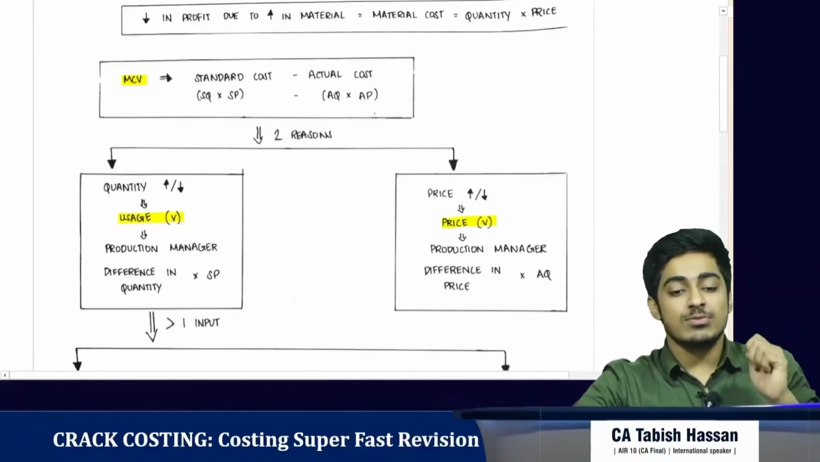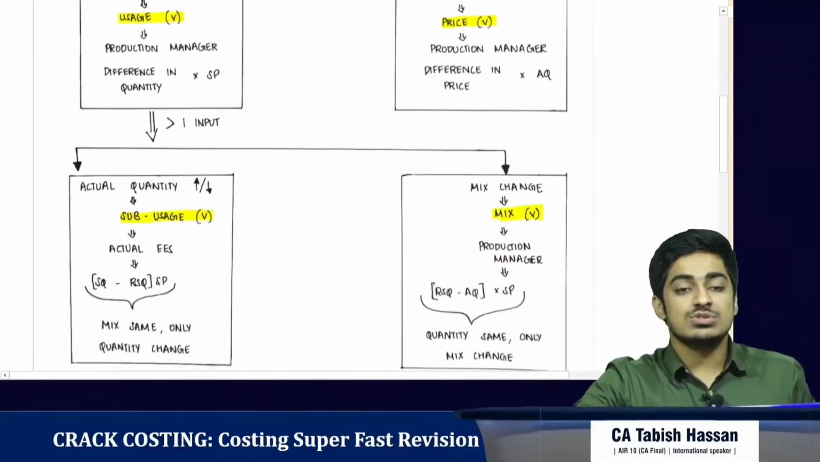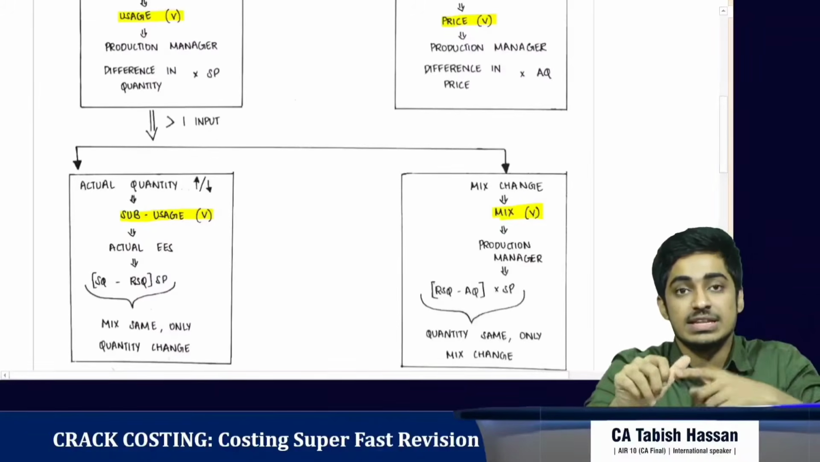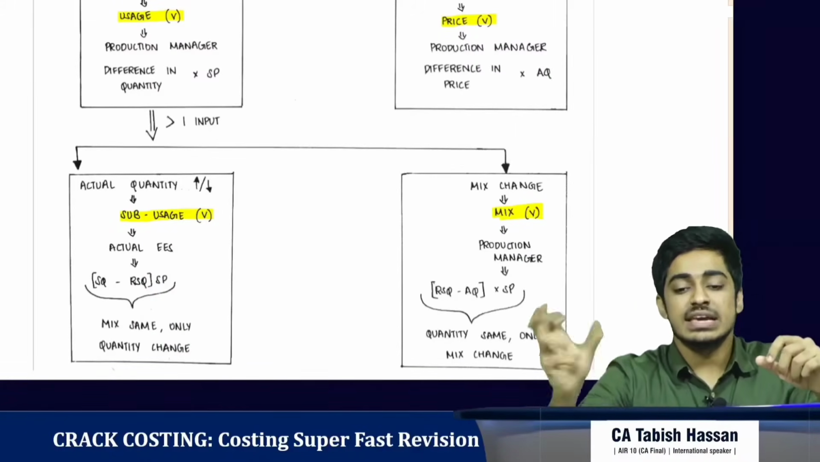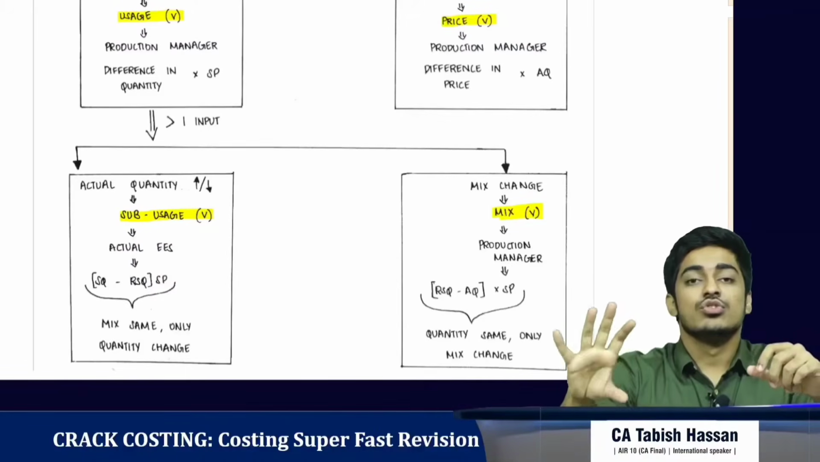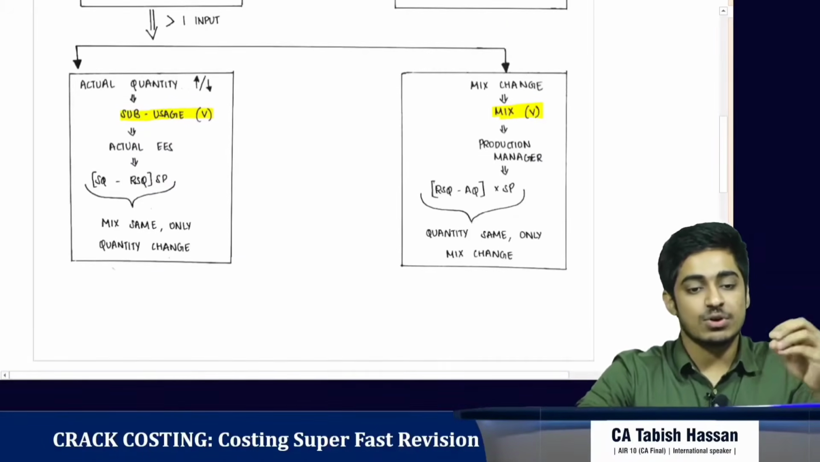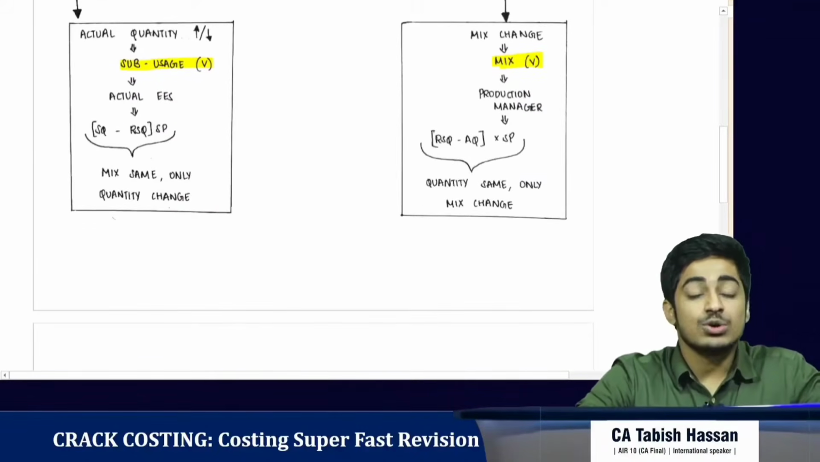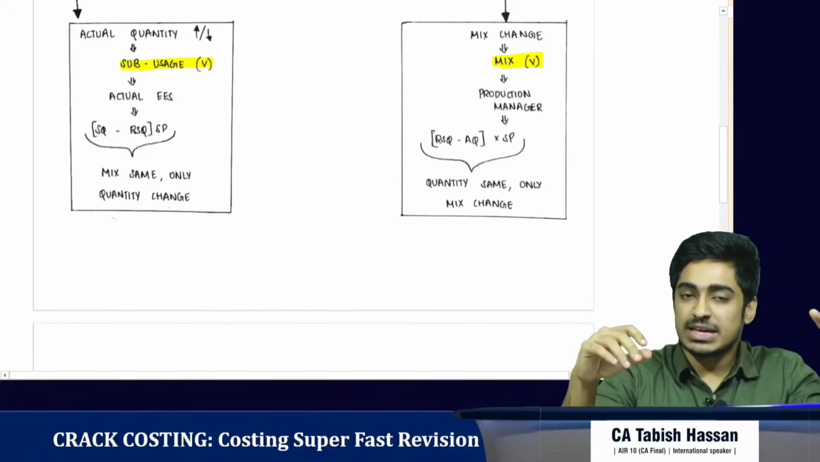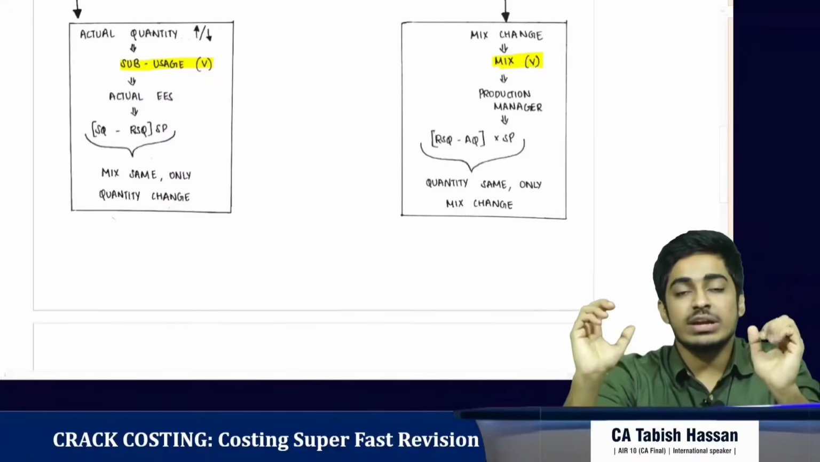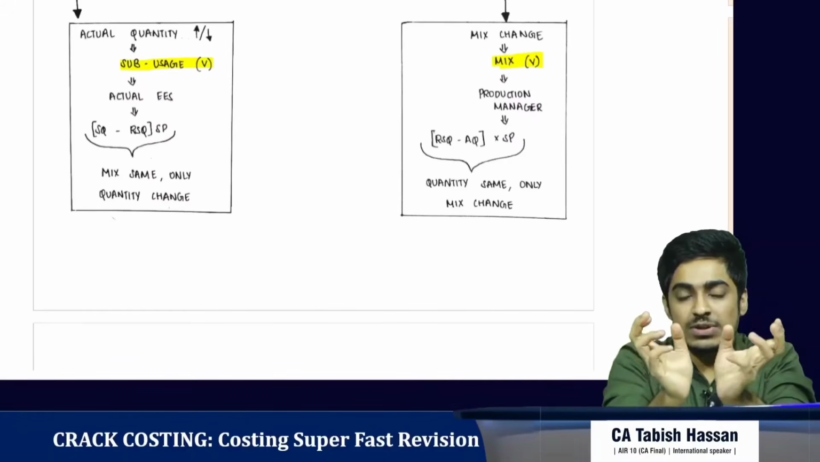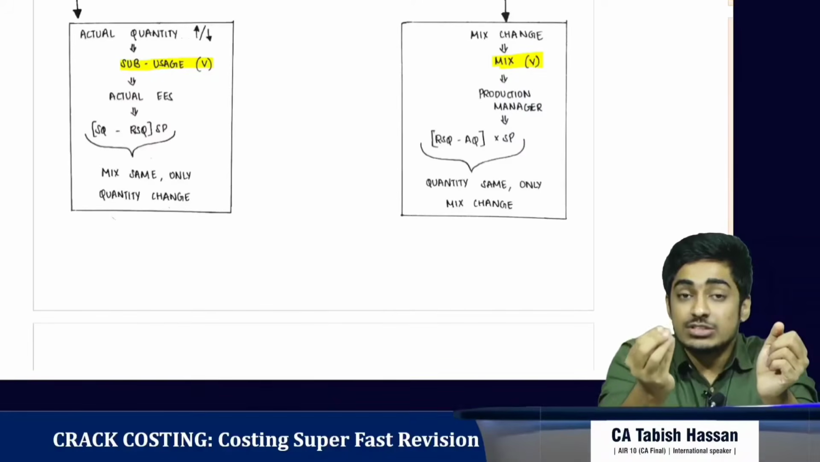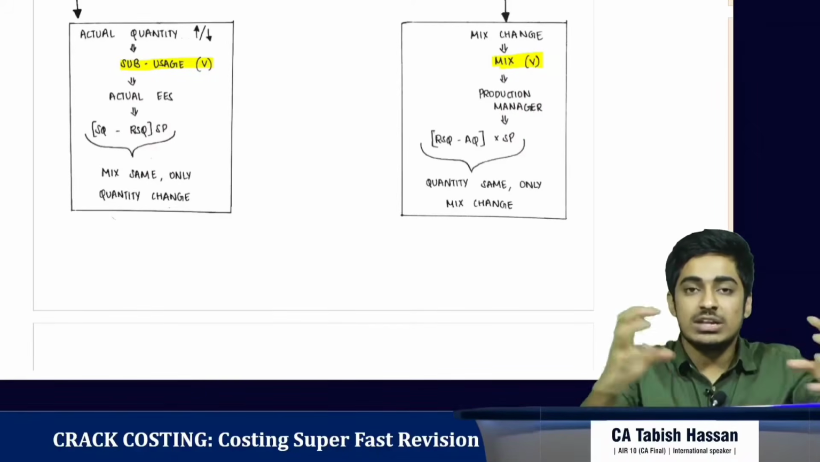Now if we have more than one input, we will analyze the usage variance further. What could be the two reasons? One is the actual quantity has increased or decreased. Second is the mix has changed. The change in actual quantity we call sub-usage variance. Who's responsible? Actual employees are responsible. How do we get it? Always the multiplier is standard price into standard quantity minus revised standard quantity. Standard quantity is standard quantity in standard mix. Revised standard quantity is actual quantity in standard mix. So the mix is the same, the only difference is in quantity.